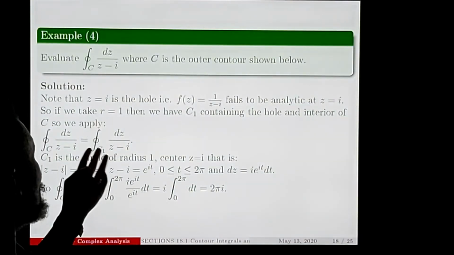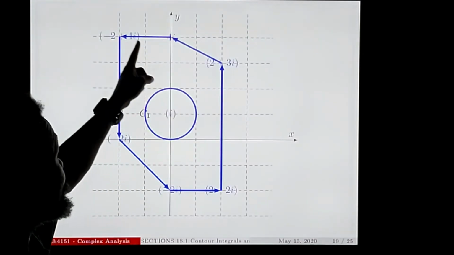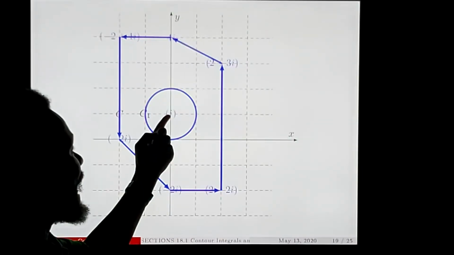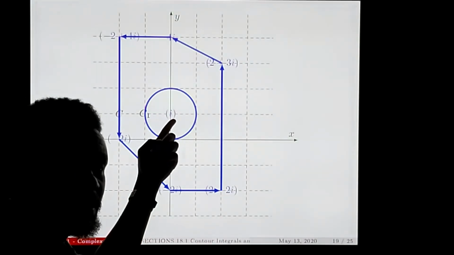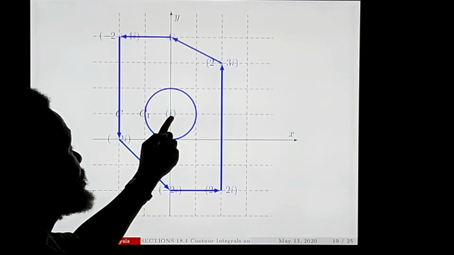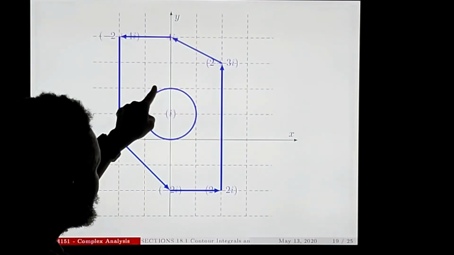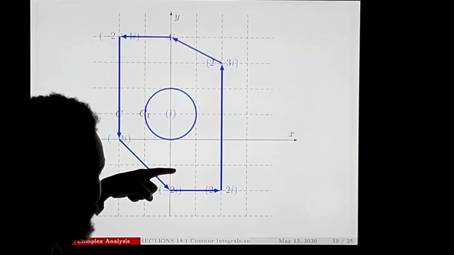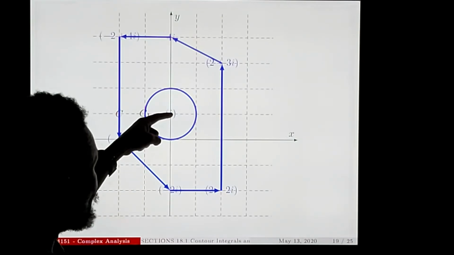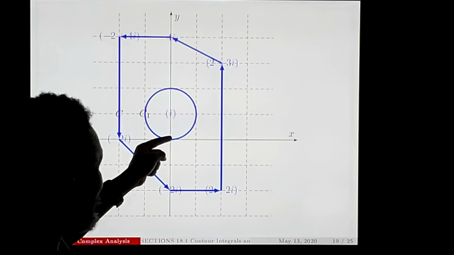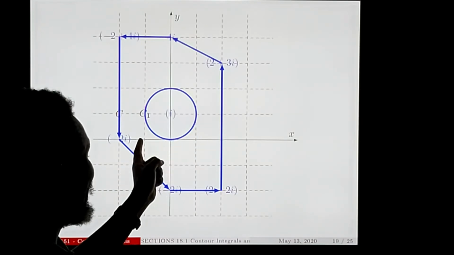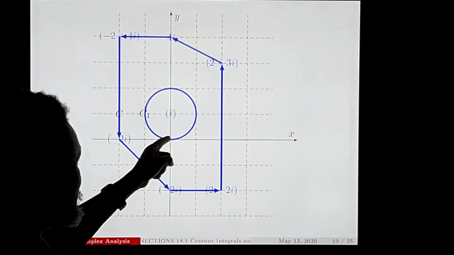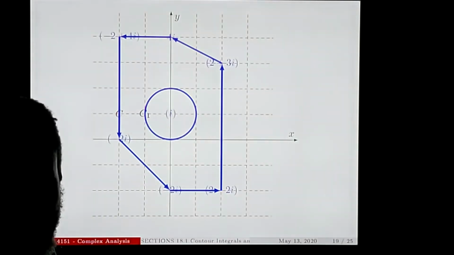So in this case, here we have this is our curve C, but then the hole is at i. Remember our function f of z equals 1 over z. At z equals i, it fails to be analytic. So we take a radius of 1. This is 0, 1, or rather minus 1, minus 2. This is 1, 2, 3, 4. This is 1, 2. 0, 1. So this is a circle. The center is i, the hole. So we have C1. We can integrate along this curve, and then we are done.